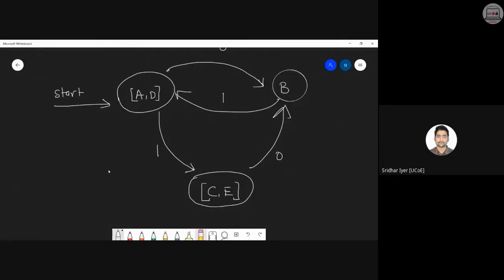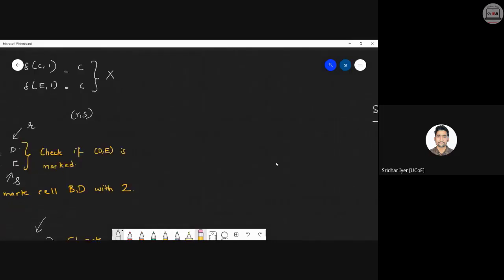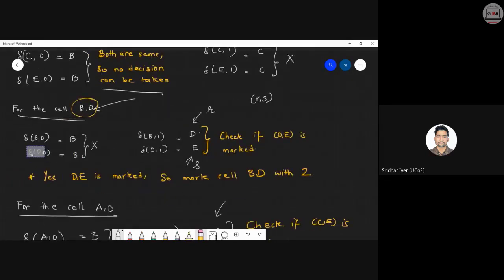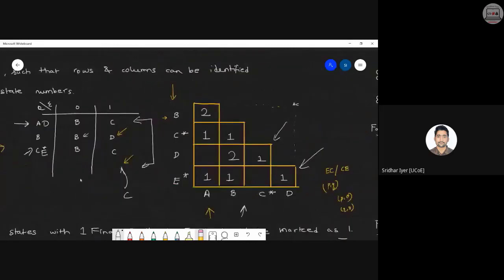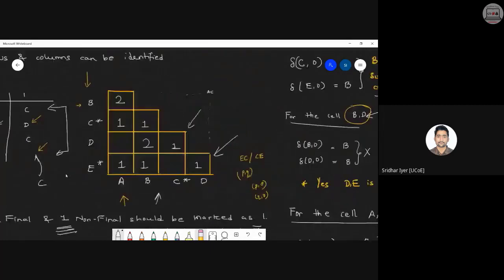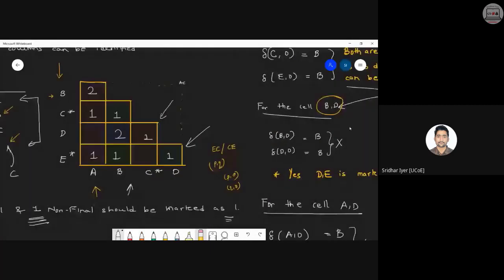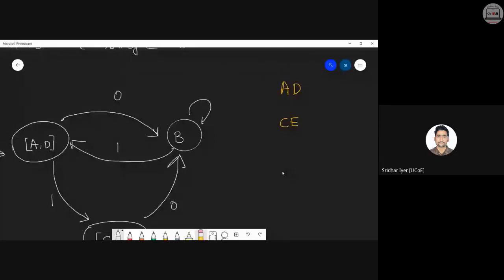If you see, there are only 1, 2, 3, 4 transitions. And in my case, let me check if any further transition is left. Kindly check your diagram. There are 6 transitions. So what else is left? B on 0 goes to B and B on 1 goes to C. This is left, I guess. Anything else is left?